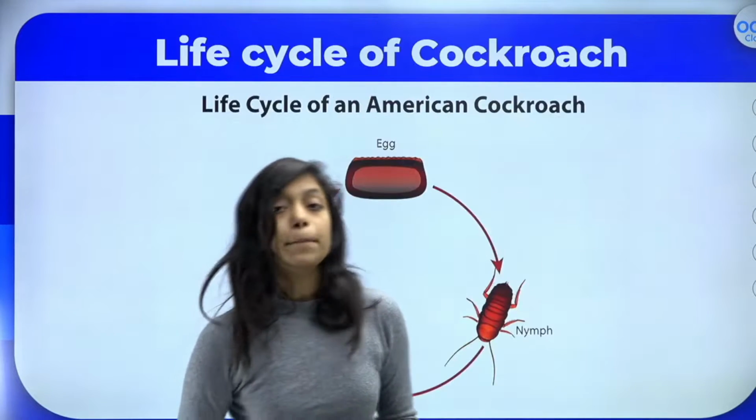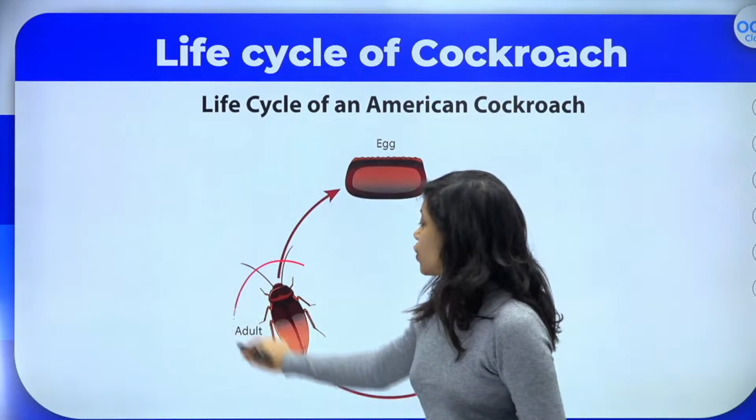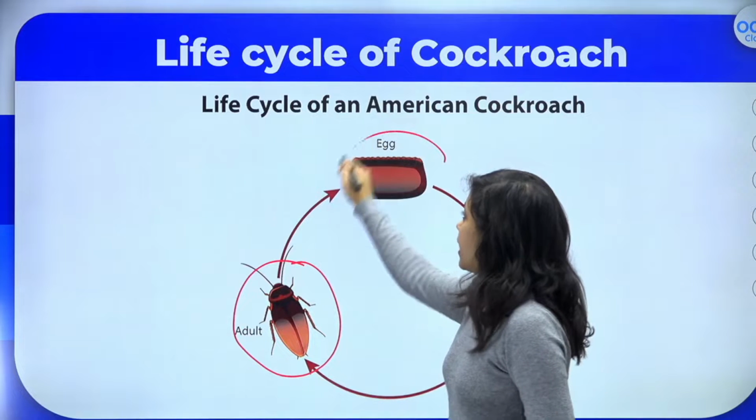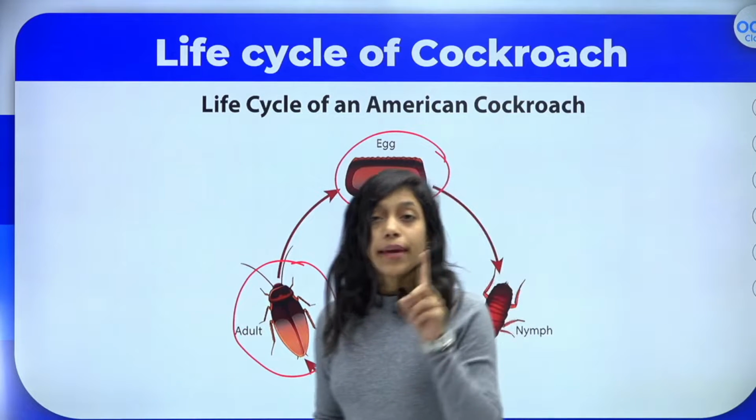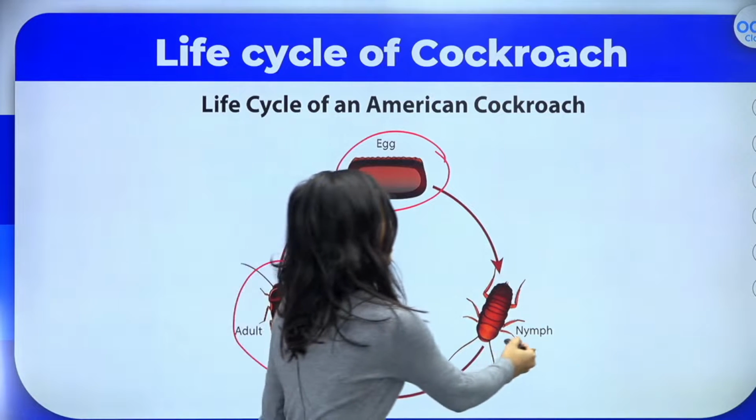Let me show you the complete life cycle of cockroach, right? It's very simple. Adult cockroach will be there. It will lay the egg, and actually the baby cockroach is not called a baby cockroach. It is called a nymph. Okay?